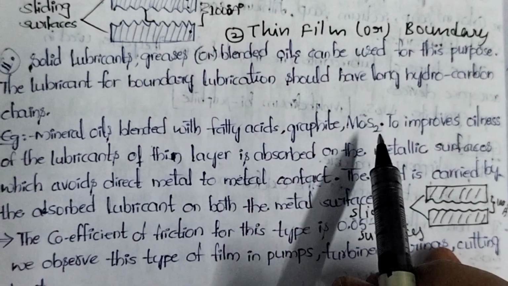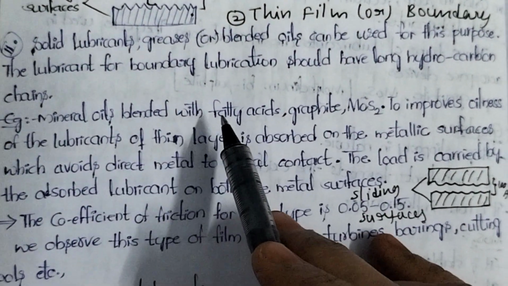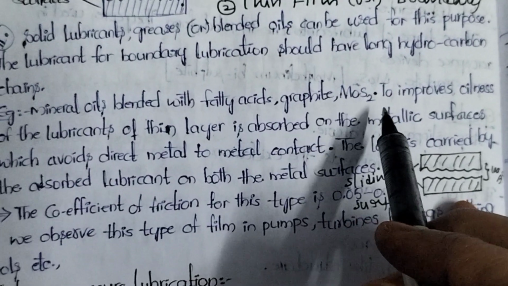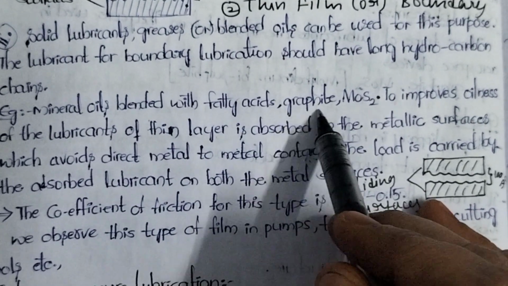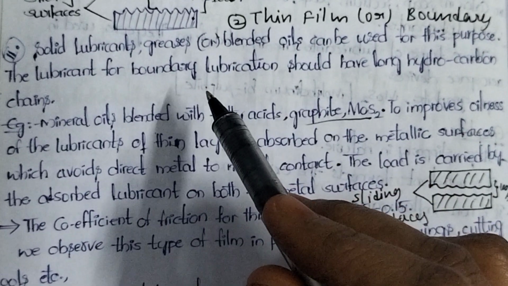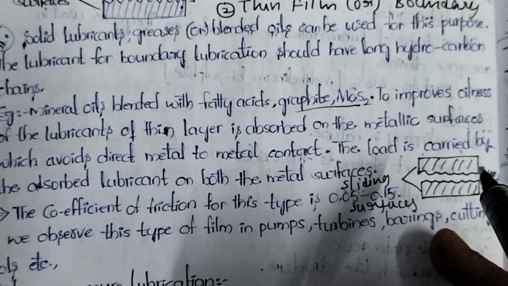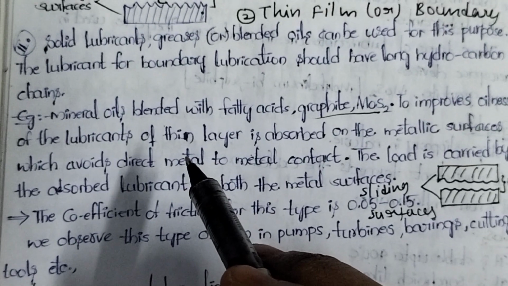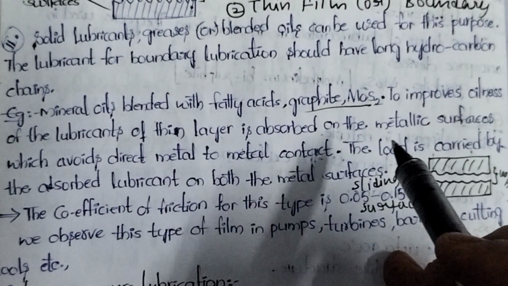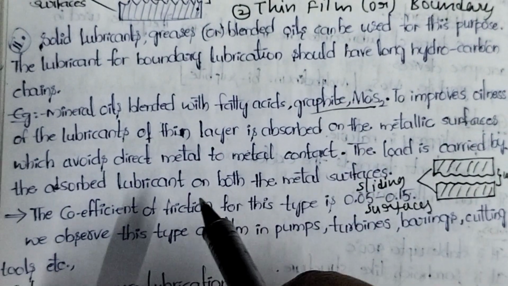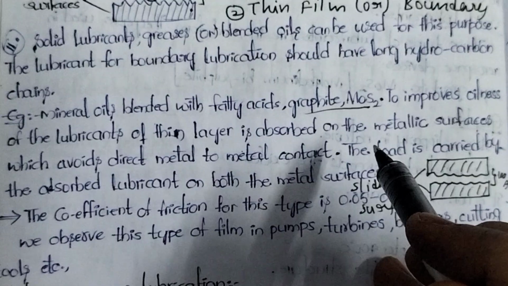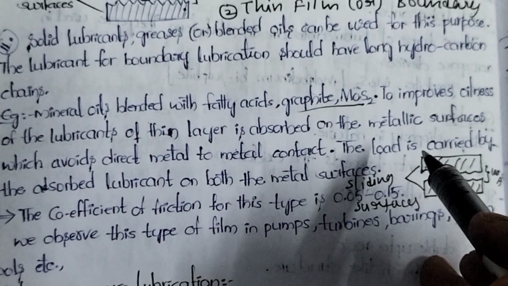Here examples are mineral oils blended with fatty acids, graphite, and molybdenum disulfide. Graphite and molybdenum disulfide are examples of solid lubricants. Just now we discussed that solid lubricants can form a thin film, which improves the oiliness of the lubricants. A thin layer is observed on the metallic surfaces, which avoids direct metal to metal contact. These are the points I just explained, so this is in the form of notes.